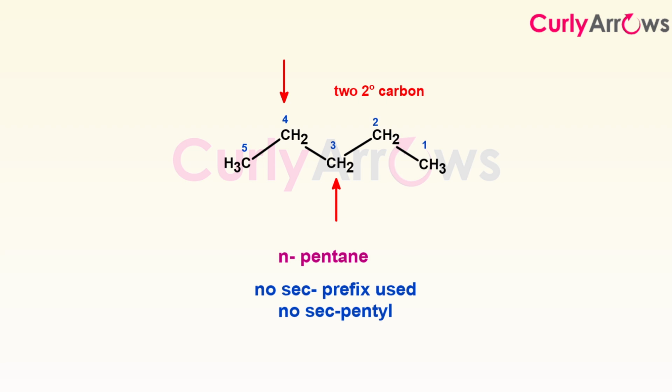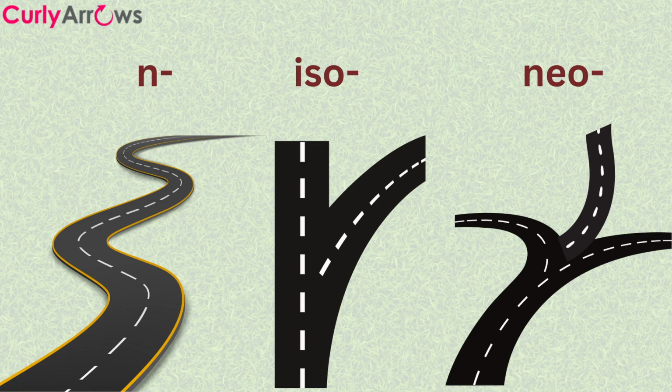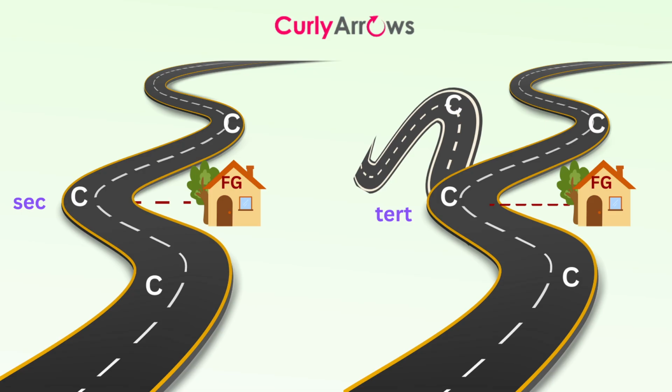At five and above carbon alkyl chains, there is more than one possibility for a secondary carbon to which a functional group can be attached. Hence, the usage of the prefix sec is very limited. A quick and final recap: the n, iso, and neo are used to distinguish straight versus branched chains, while sec and tert pinpoint functional group spots.